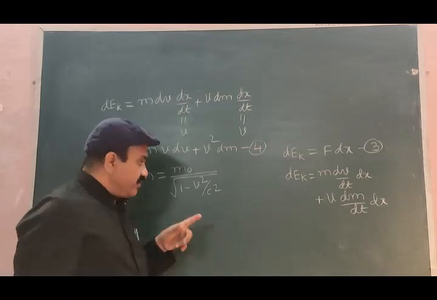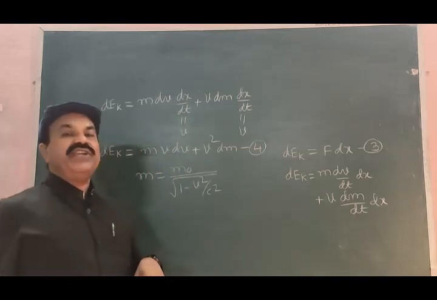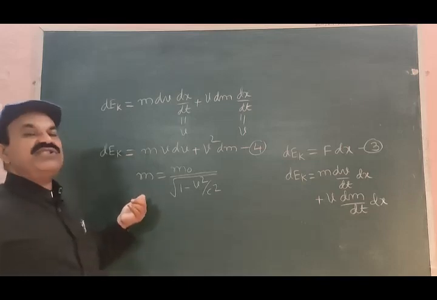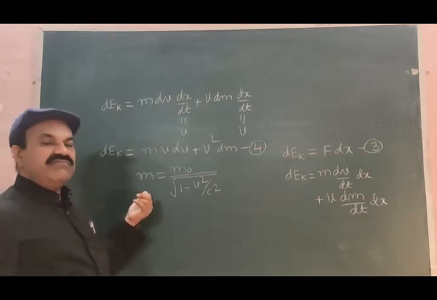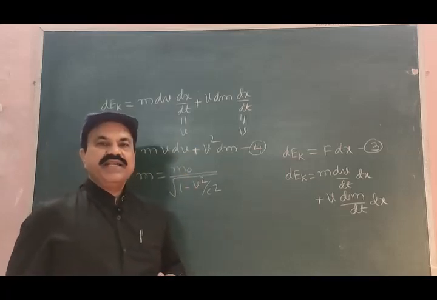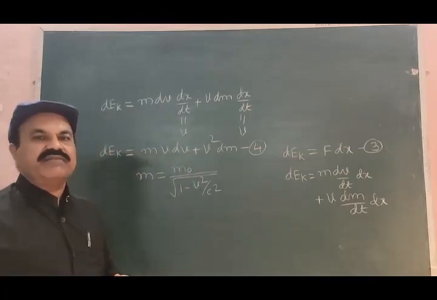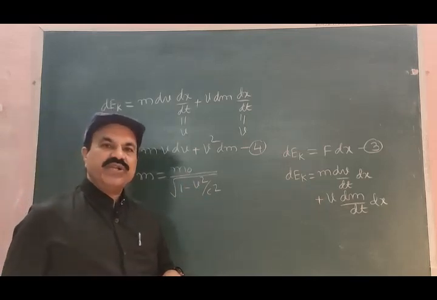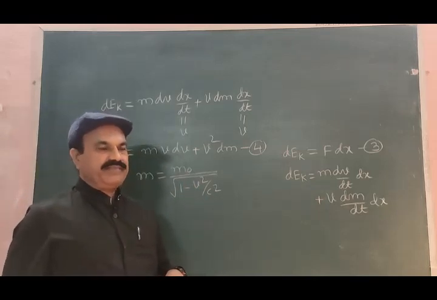But when the body is moving with velocity v, its mass changes. It becomes m, given by m = m0 divided by the square root of 1 minus v² by c², where c is the velocity of light.